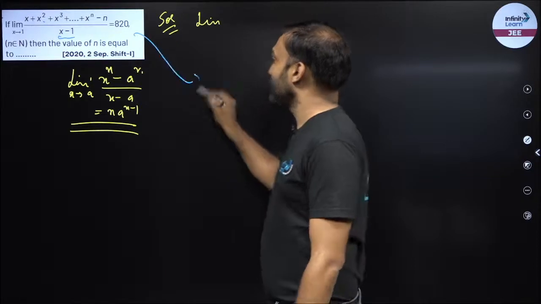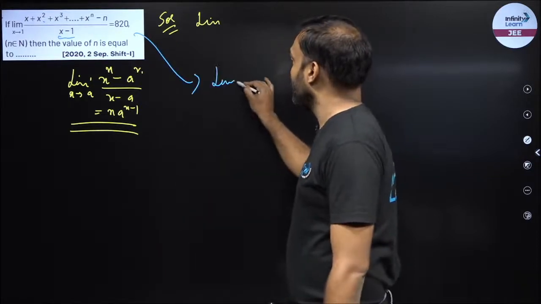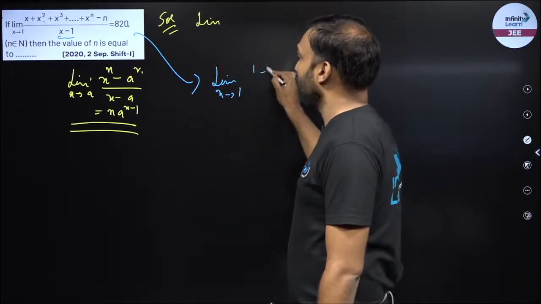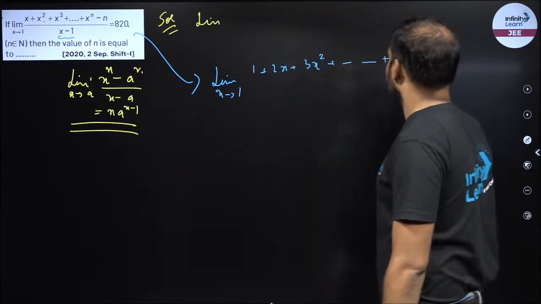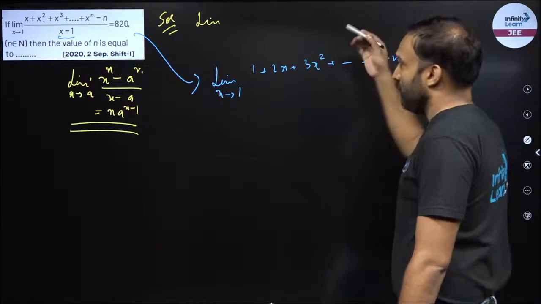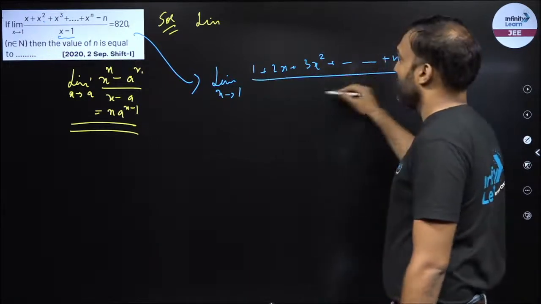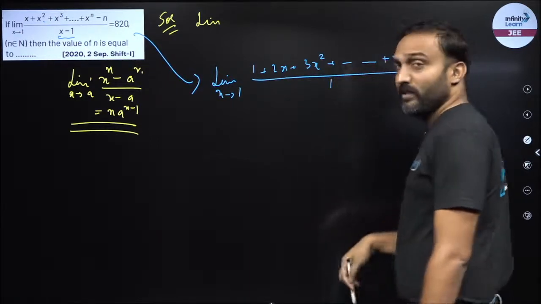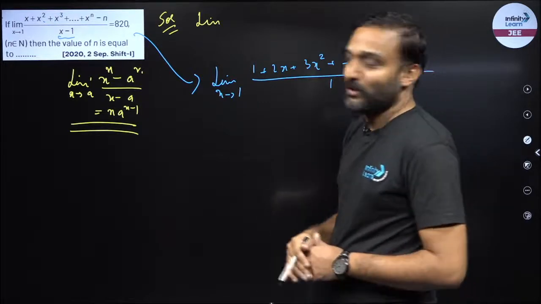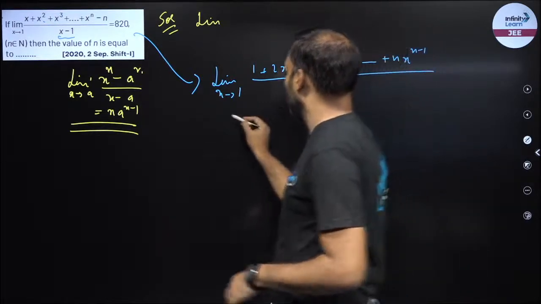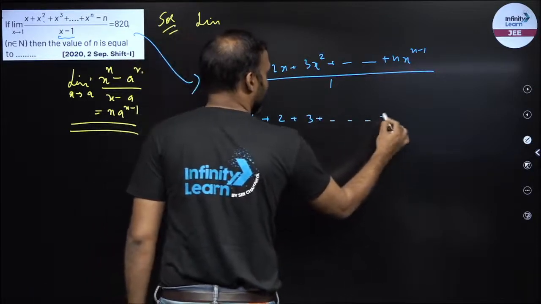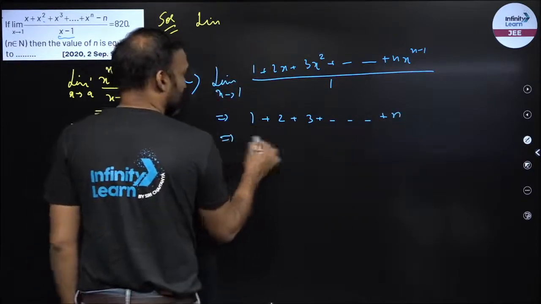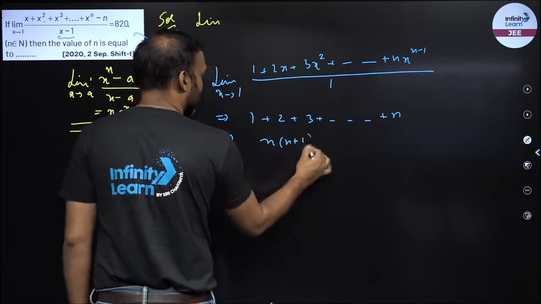So I will differentiate this. Now find out the derivative of the numerator: 1 plus 2x plus 3x square and so on plus n x raised to power n minus 1. Derivative of n is 0, upon derivative of x is 1, and derivative of minus 1 is 0. Put x is equal to 1. What do we get over here? 1 plus 2 plus 3 and so on till n. This is my answer. This is nothing but n into n plus 1 by 2.